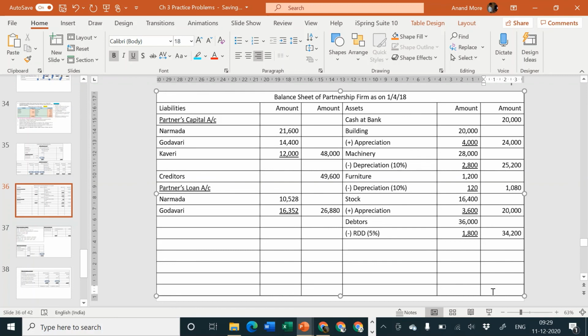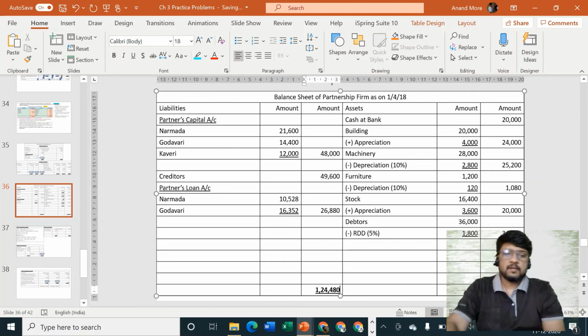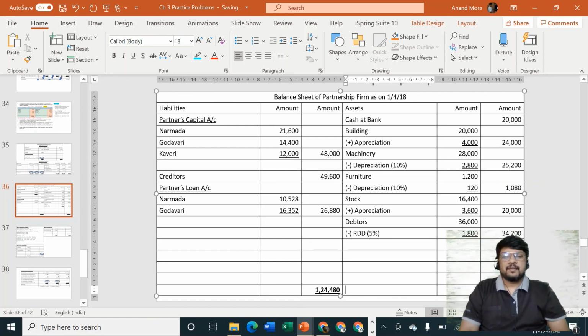20,000 plus 24,000 plus 25,200 plus 1,080 plus 20,000 plus 34,200 is equal to 1,24,480. And let us consider liability side. It is 48,000 plus 49,600 plus 26,880 is equal to 1,24,480. So here we are telling the problem. The balance sheet is also tallied.